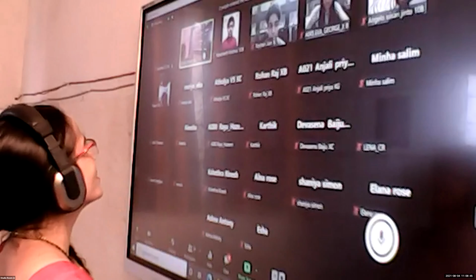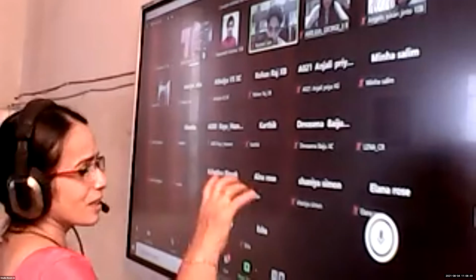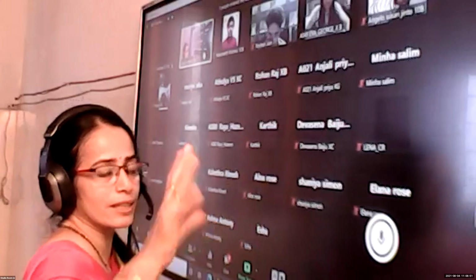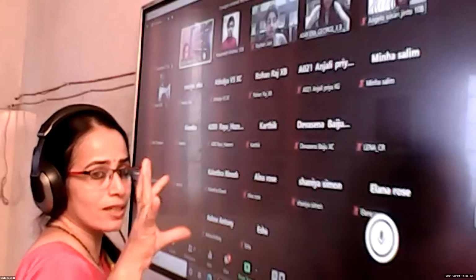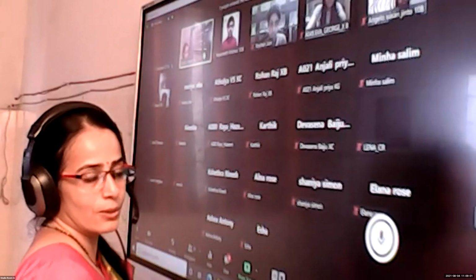Ma'am, that one question again: are circles congruent or similar? Circles are similar, not congruent, because the radii are different. All circles have different radii, so they are similar in shape but have different radii.